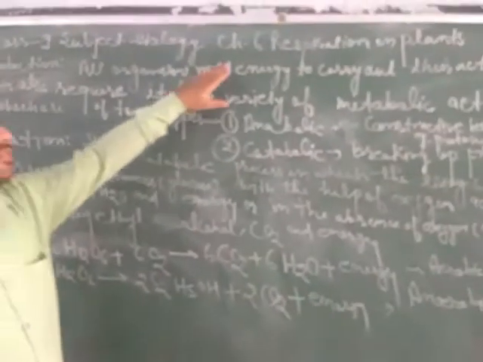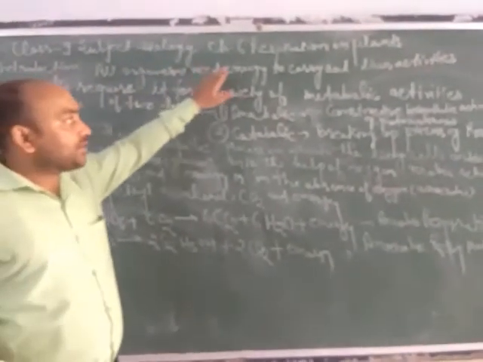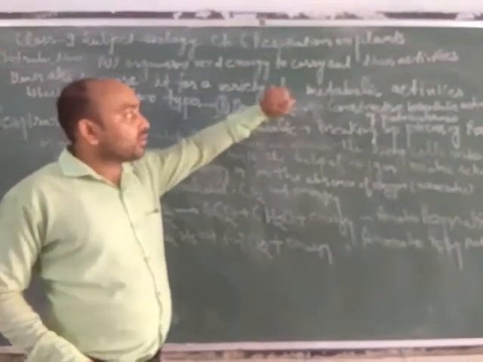To discuss chapter 6 of biology, that is respiration in plants. As we know, respiration is a vital activity that is responsible for sustaining the life of an organism. Now we will discuss the introduction of this chapter. In the introduction we will see that all organisms need energy to carry out their activities.